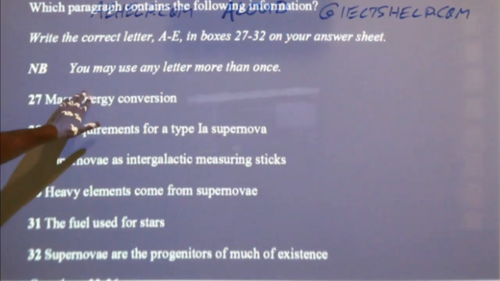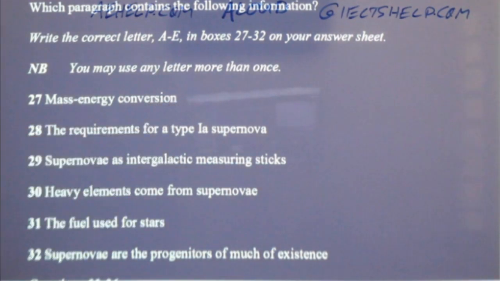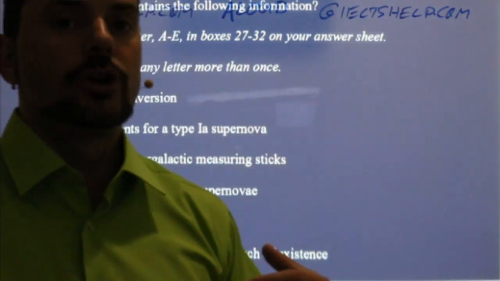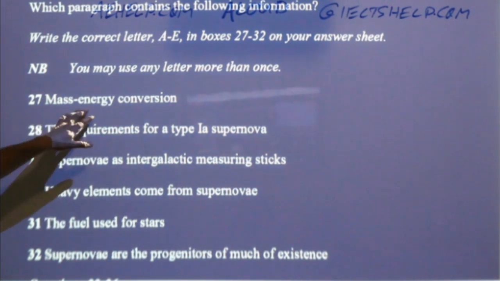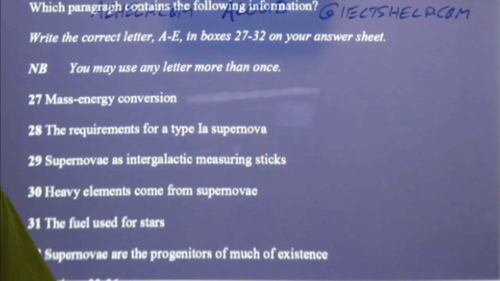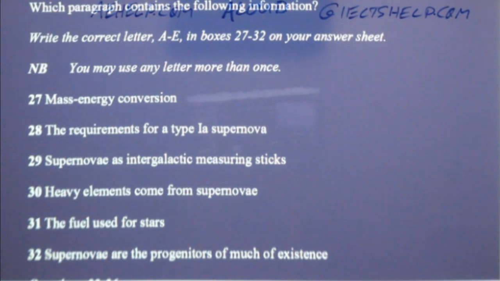So, number 27, mass energy conversion. Okay, so which paragraph talks about changing or converting mass energy? Is it A, B, C, or D? So changing mass into energy. Okay, Kamlesh says it's B. Farhan says B. Reba says B. Yeah, absolutely, right?